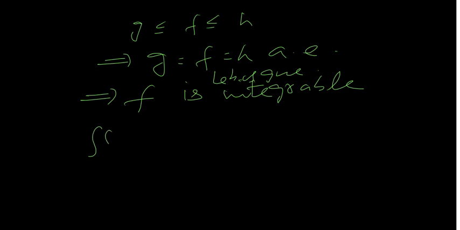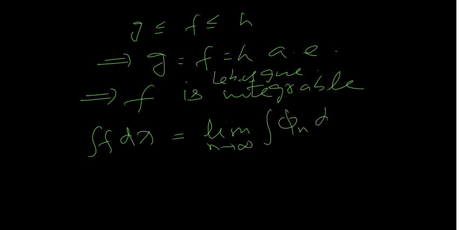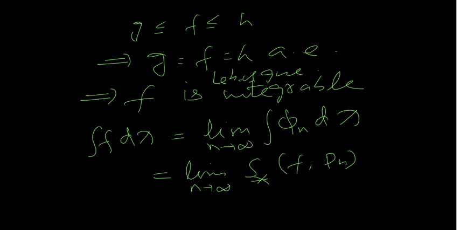Let me calculate its Lebesgue integral. By the Lebesgue dominated convergence theorem, because phi n increases to f, its Lebesgue integral is equal to the limit as n approaches infinity of the integral of phi n d lambda. But that we have seen. This is equal to the limit as n approaches infinity. What's the integral of phi n? It's a lower Riemann sum. The limit of lower Riemann sums is the Riemann integral. So this proves the result.